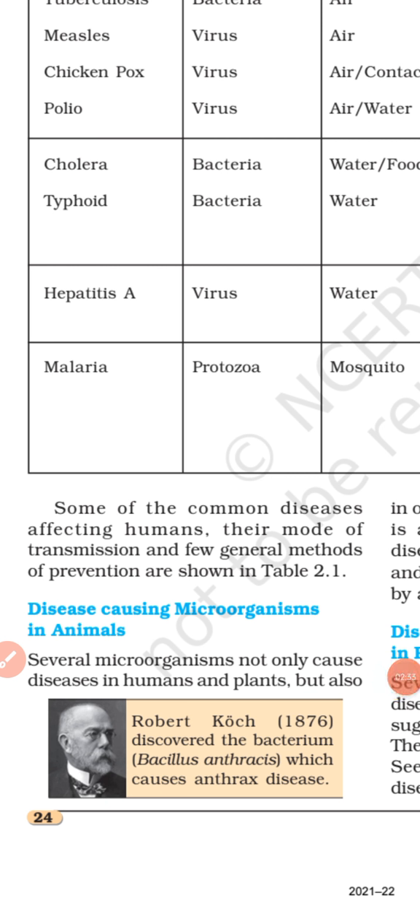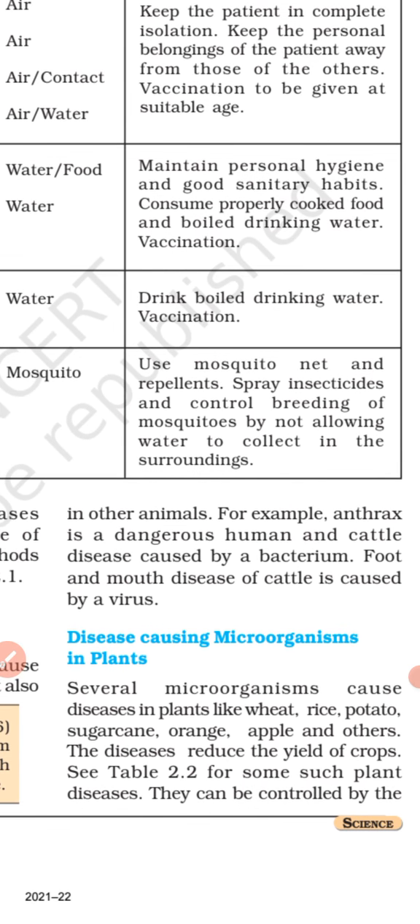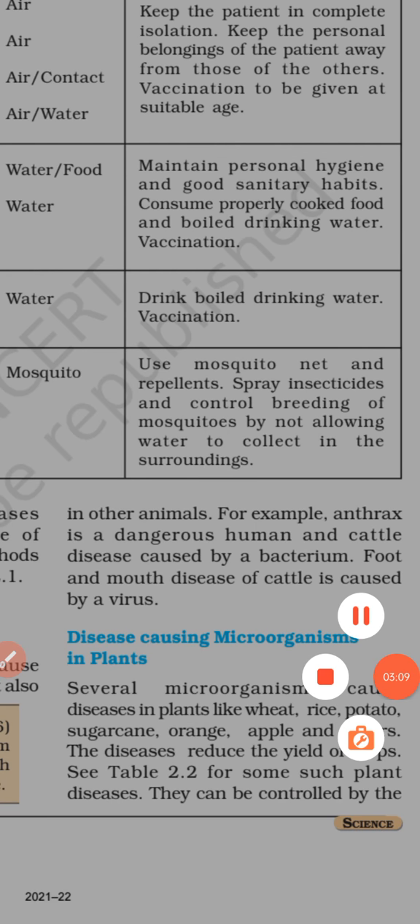I am reading this paragraph for you. You can look at your book, page number 24. Disease causing microorganisms in animals. Several microorganisms not only cause diseases in humans and plants, but also in other animals. For example, anthrax is a dangerous human and cattle disease caused by a bacterium. What is the name of this bacterium? Bacillus anthracis. And foot and mouth disease of cattle is caused by a virus. Clear? This is only mentioned in your book. Next we'll see about the disease causing microorganisms in plants.